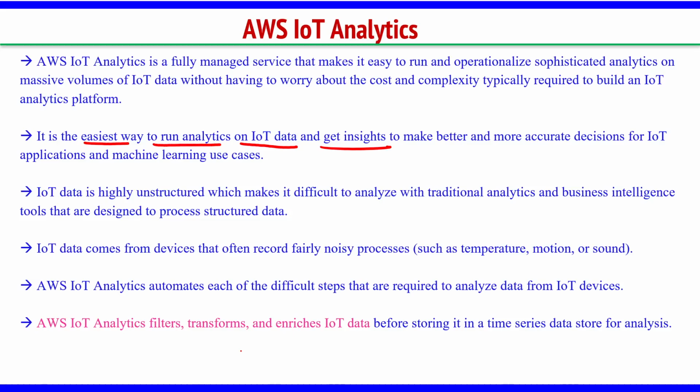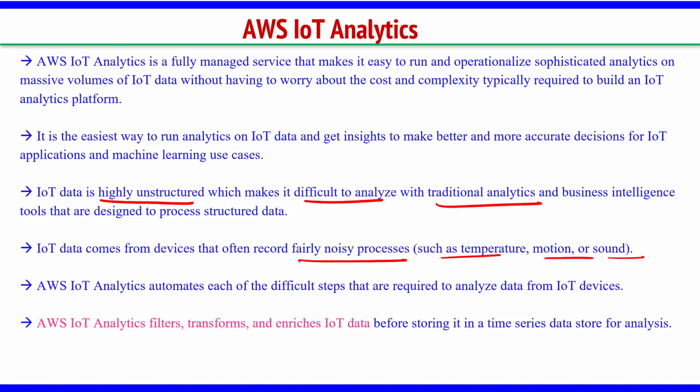This is the most important and most frequently used one. Another important point here is IoT data is highly unstructured, so it is difficult to analyze with traditional analytics. If you want to do manual analytics, some statistics on that data, it is difficult because it is not structured. IoT data comes from devices like temperature, motion, sound, in different formats, and there is a high chance of noisy data.